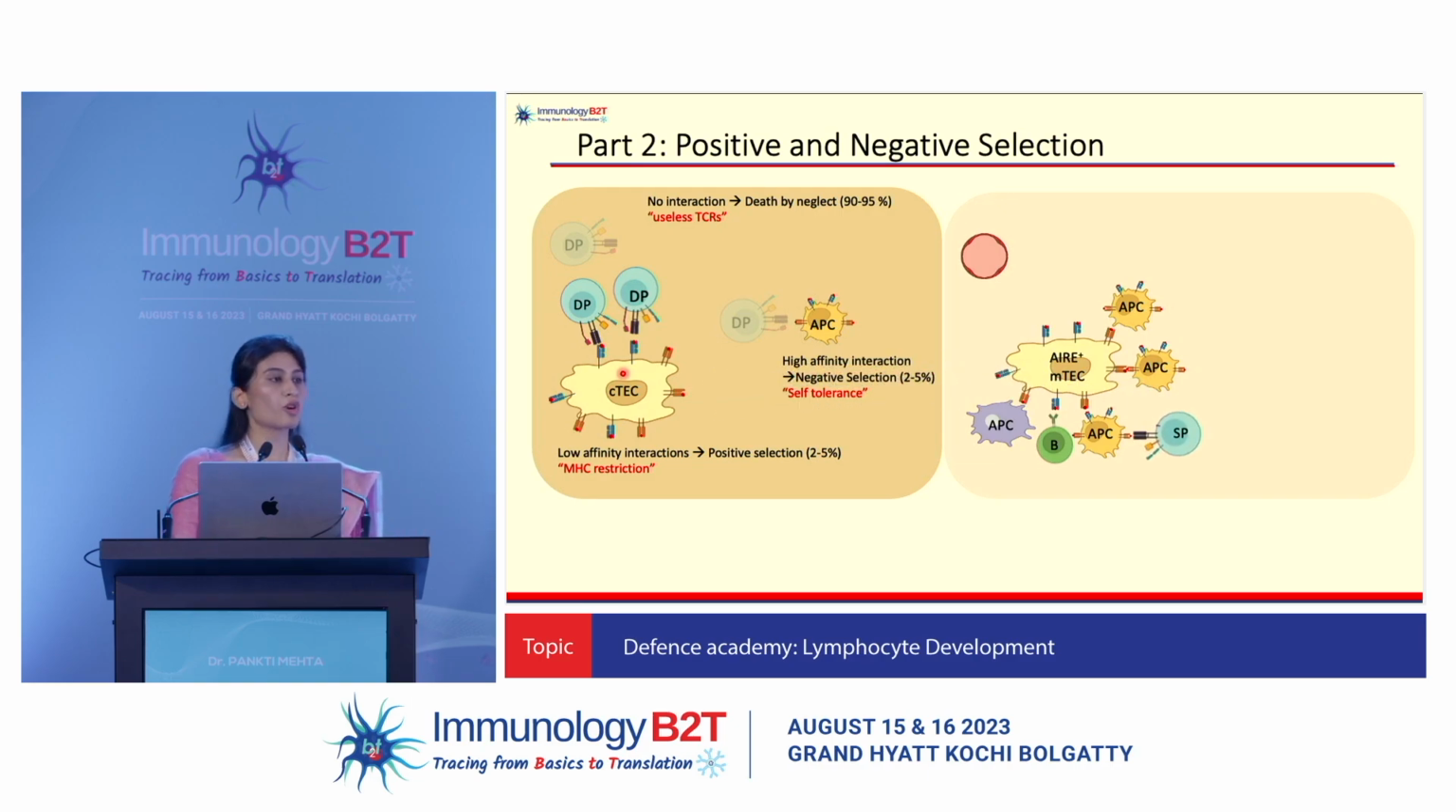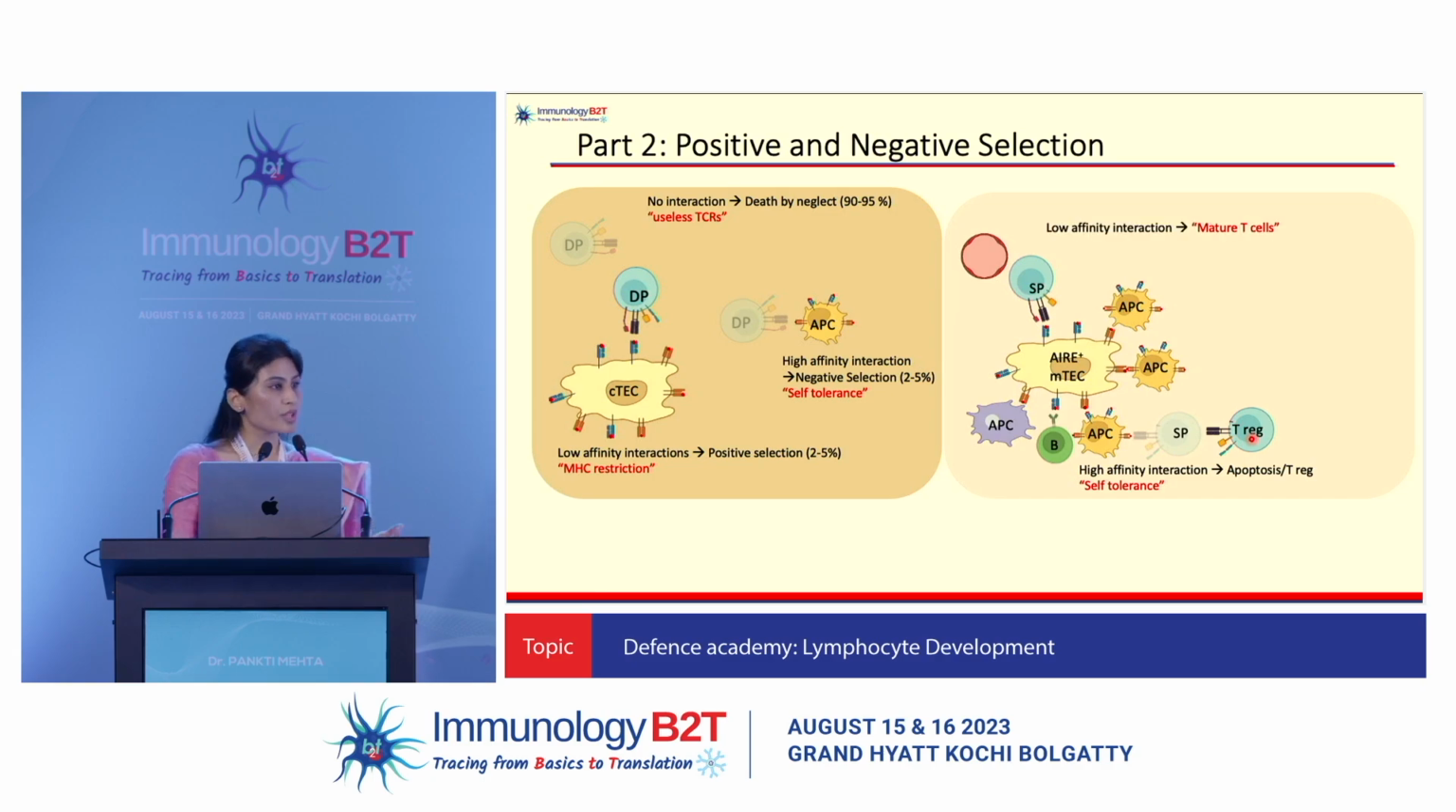Here, they will transform into single positive cells. If they interact strongly by any chance with self-antigens, they are going to be either deleted, they'll die by apoptosis, or they'll get converted to regulatory T cells, which are your central Tregs. And if they form low affinity interactions with self-antigens, they're going to get survival signals and they will form mature T cells, gain effector function, and exit the thymus as mature cells.